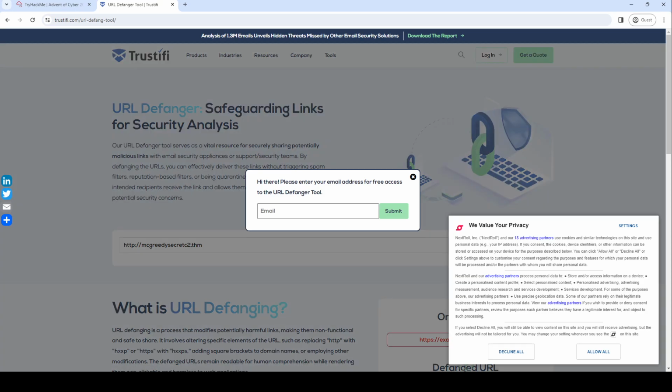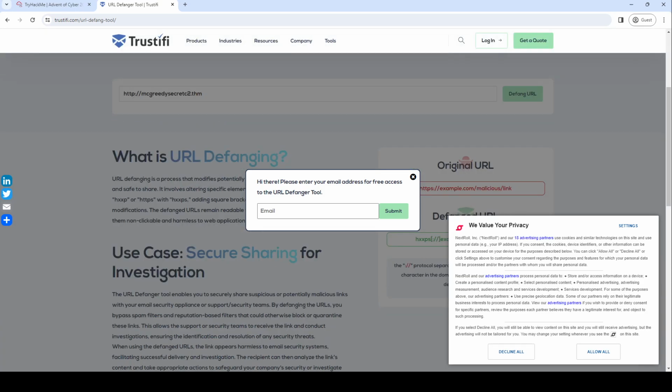I said defang. Defang, okay, we can actually really quickly read this. Defang is a process that modifies potentially harmful links, making them non-functional and safe to share. It involves altering specific elements of the URL, such as replacing HTTP with hxxp or HTTPS with hxxps, adding square brackets to domain names, or other modifications. The defanged URLs remain readable for humans. Okay.